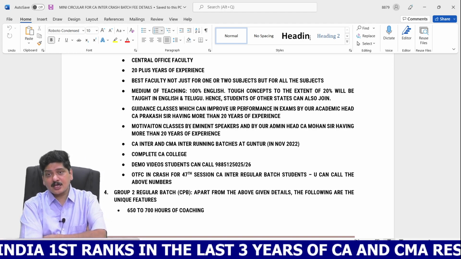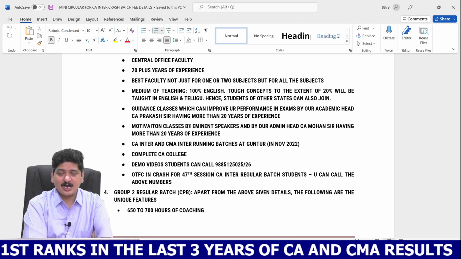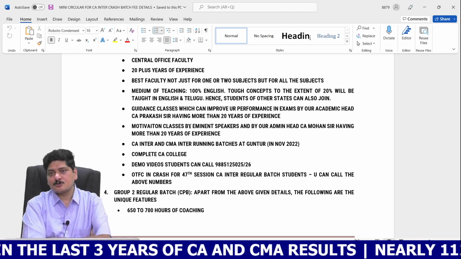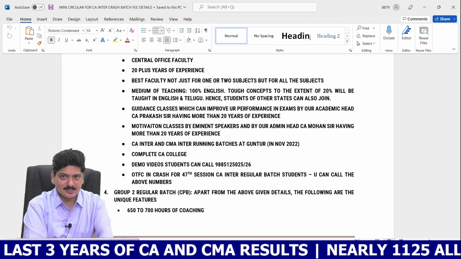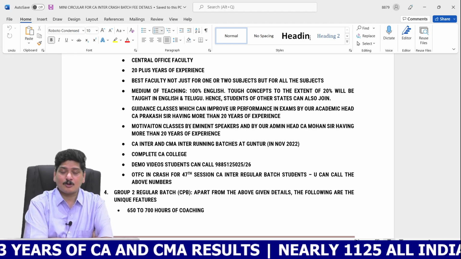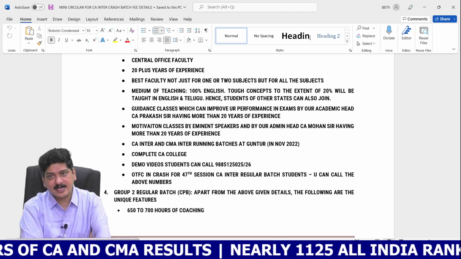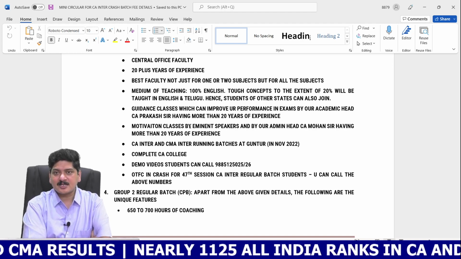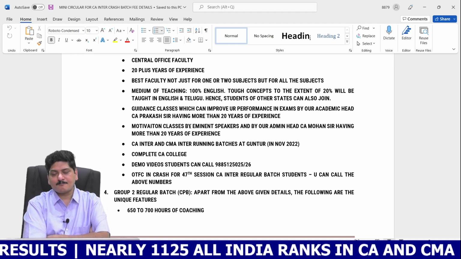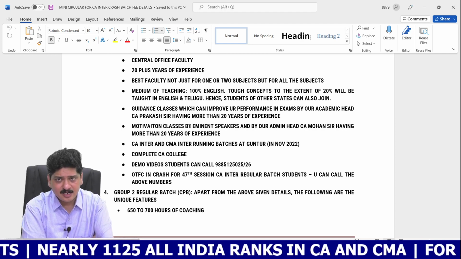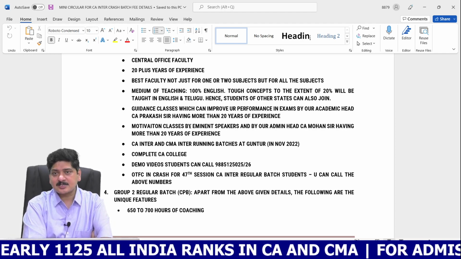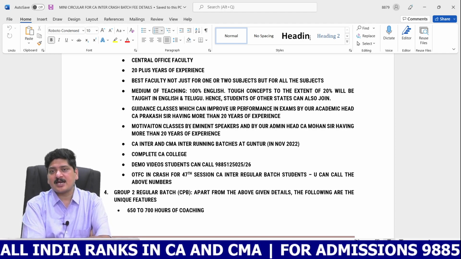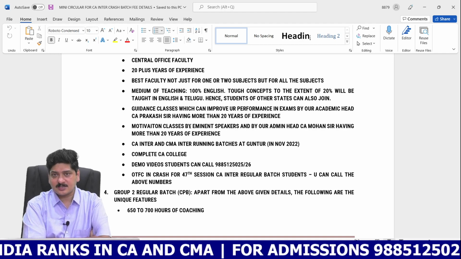And again in July 2022, we started the new CA Inter regular batches for the June 2022 CA Foundation aspirants. Those batches are called the 48th session CA Inter regular batch. Those students completed the CA Foundation in June 2022. Soon after completion of the examination, we started the new CA Inter regular batches. And of course, pre-results regular batches and post-results regular batches. Those students are going to appear for the CA Inter examinations in May 2023.